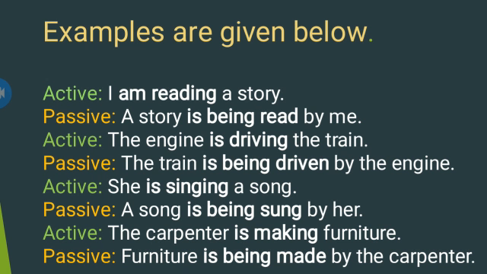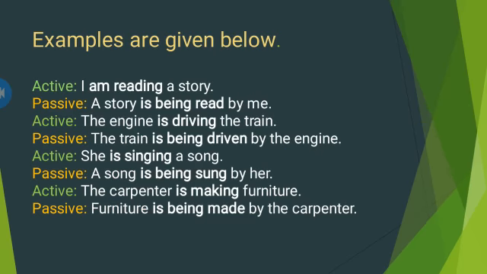The active sentence is, she is singing a song. The passive voice is, a song is being sung by her. The carpenter is making furniture. Furniture is being made by the carpenter.